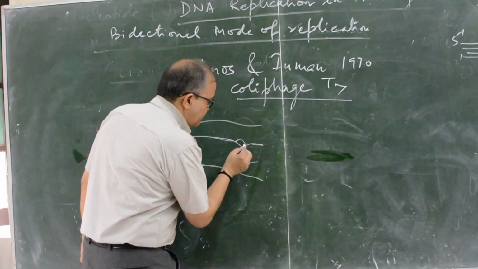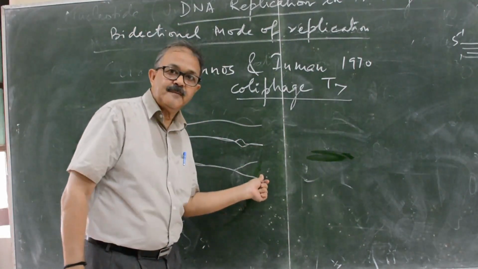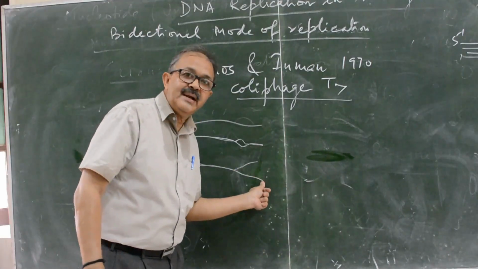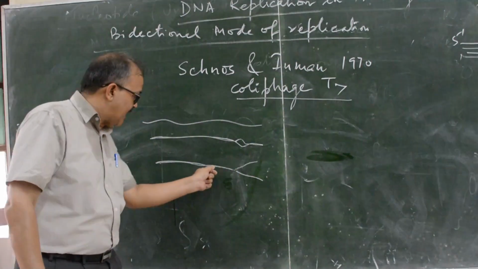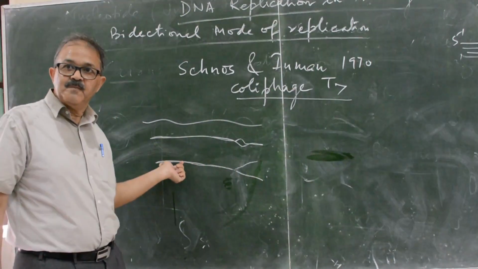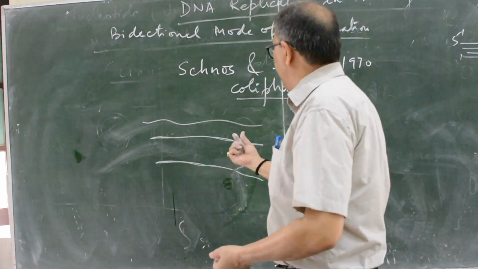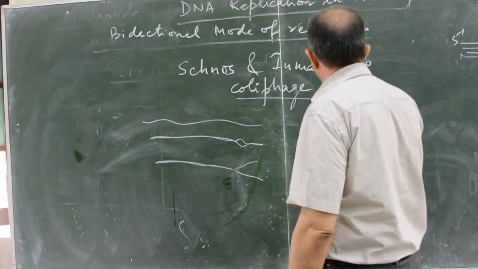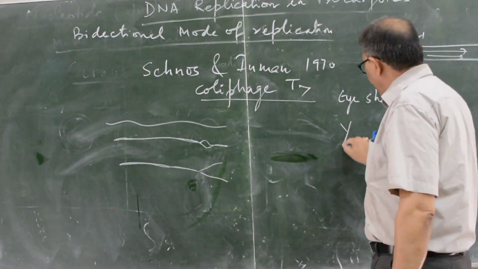Because if the replication is going on towards this direction, then it is completed. When the replication is completed, there is a sudden movement of the enzymes for replication of this end. It means that the replication is bidirectional. Always remember the I shape and Y shape.